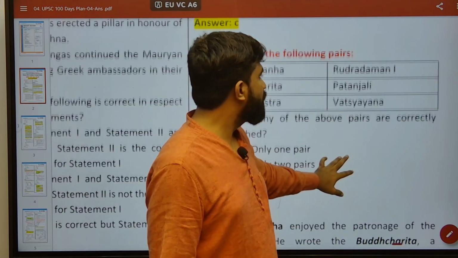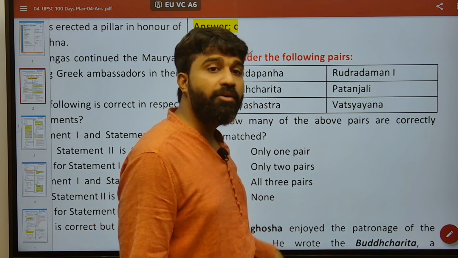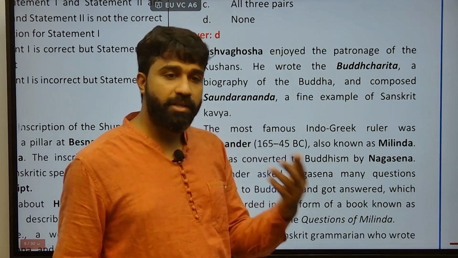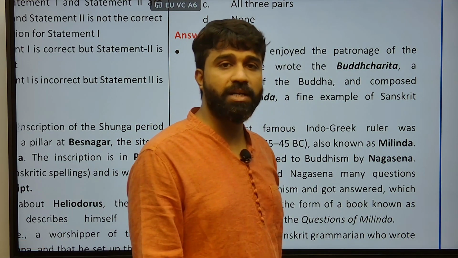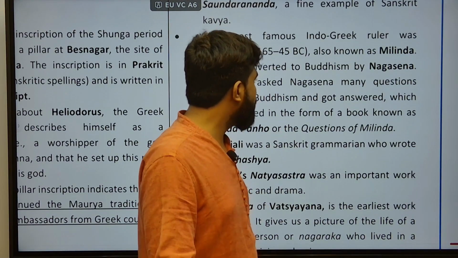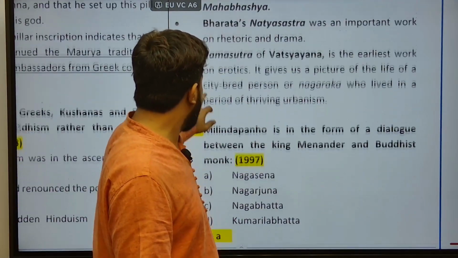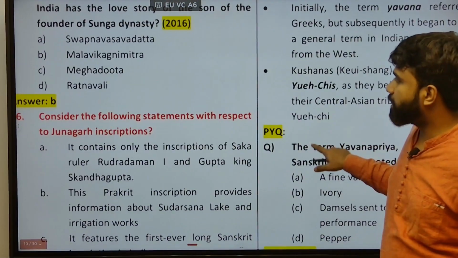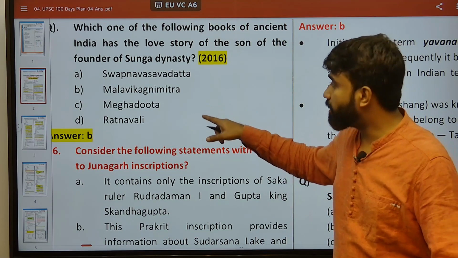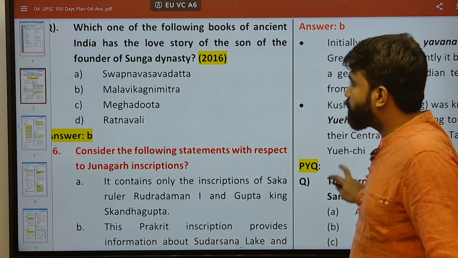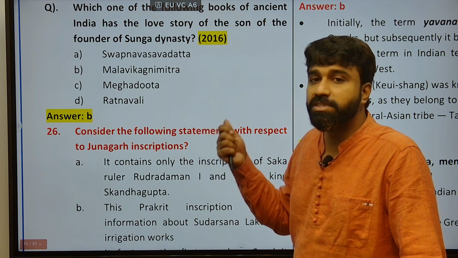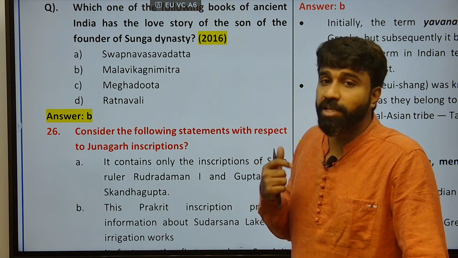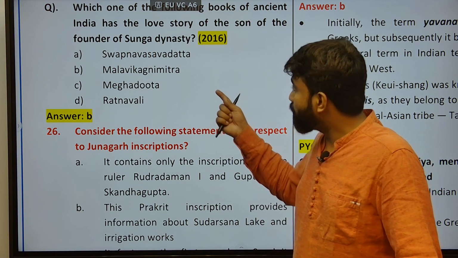Vatsyayana wrote the Kama Sutra. Rudradaman was one of the greatest patrons of Sanskrit, but he was a foreigner belonging to the Shaka dynasty, and he inscribed an inscription mentioning the Sudarshan lake, which was revamped by him. Milinda Panha was given in a 1997 UPSC PYQ, and several other PYQs considered various other literary texts of ancient times. Swapnavasavadatta, as I have mentioned, was written by Bhasa, the greatest poet of ancient times, a romantic story between Udayin and Vasavadatta.